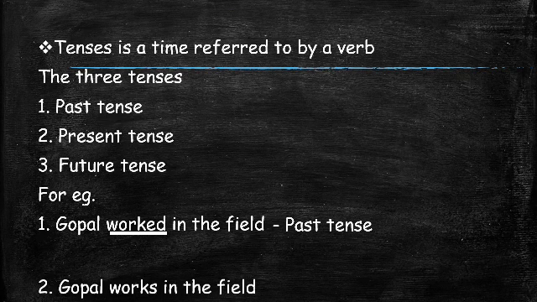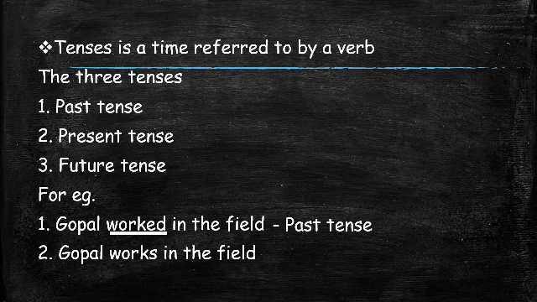Second example, Gopal works in the field. Now in this example, again the verb is works because it is done by the noun Gopal, but there's a difference between the previous sentence and this sentence.